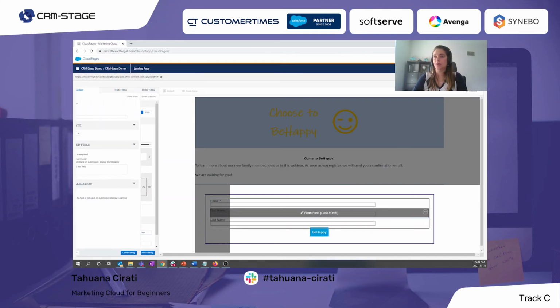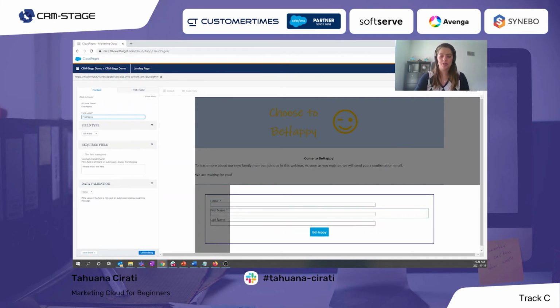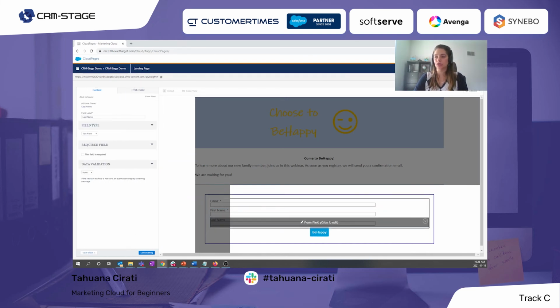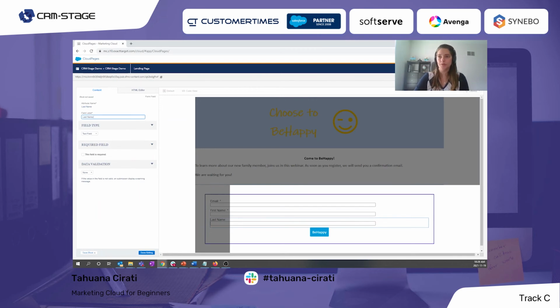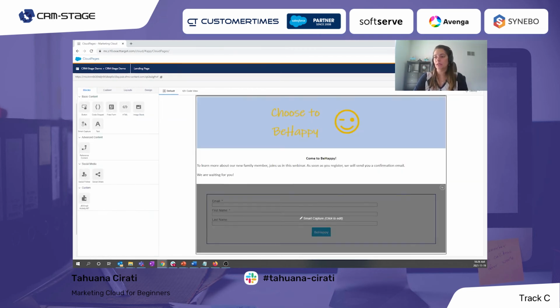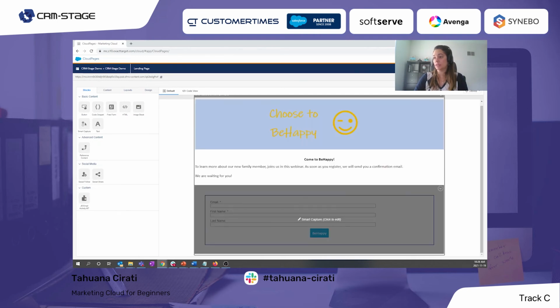And let's do the same with the other one. So I will just add this, but we can make the name different, add a different label from the data extension field name. Okay, so I am happy with that. This is just a demo, so let's keep things simple.